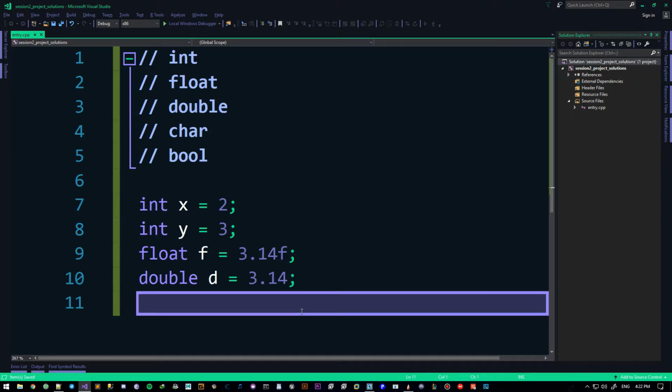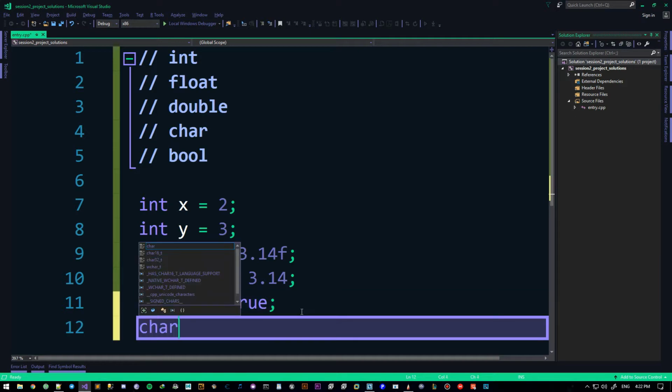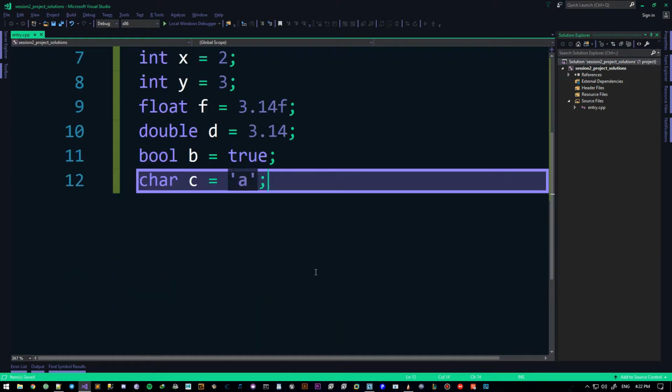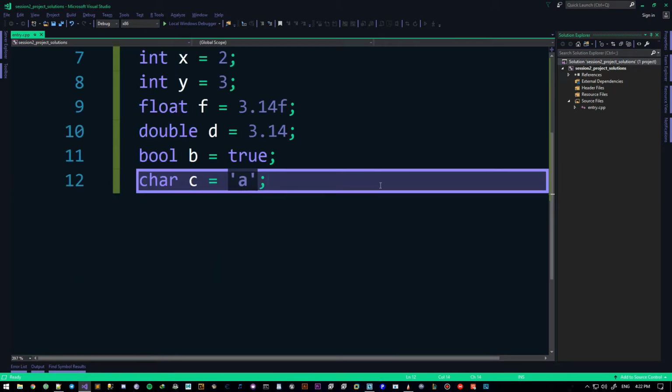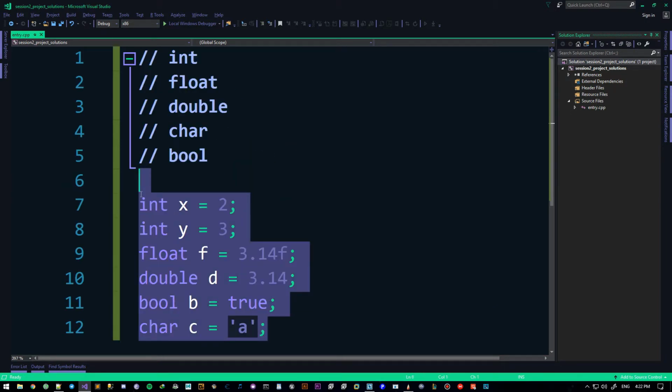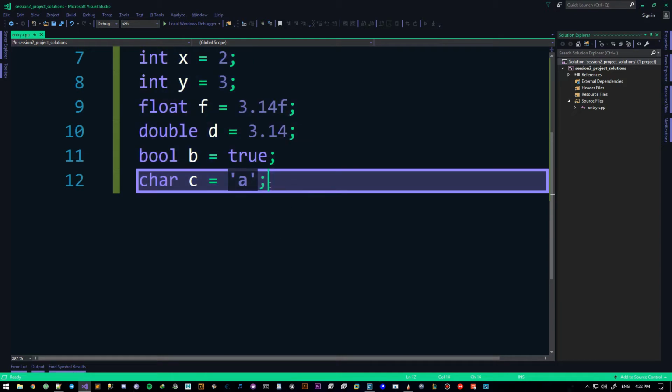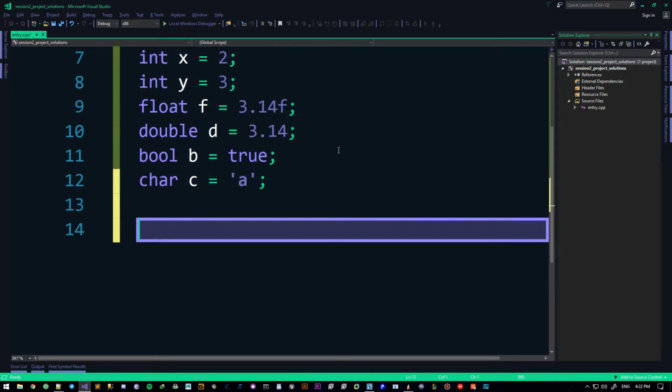I can also say something like bool b equals true, and it's just as simple as that. Char c equals a. So this is how we create variables. We will get to using them soon. We're just going to create them now. So here's the thing about variables. There's really nothing more to cover about variables except the naming convention.